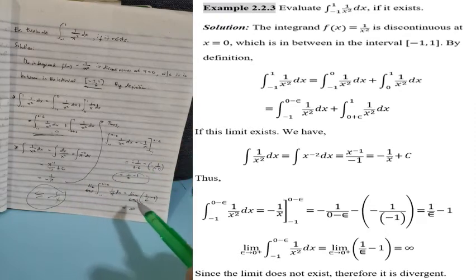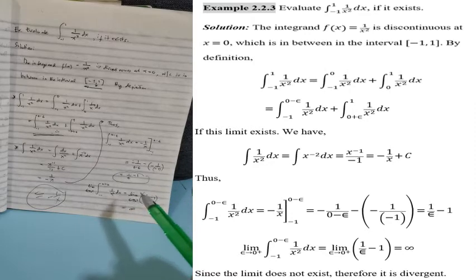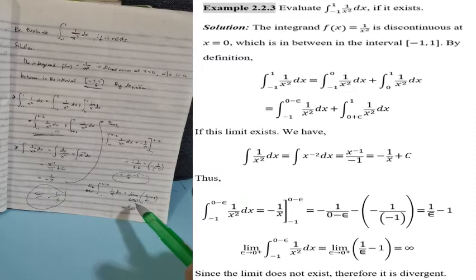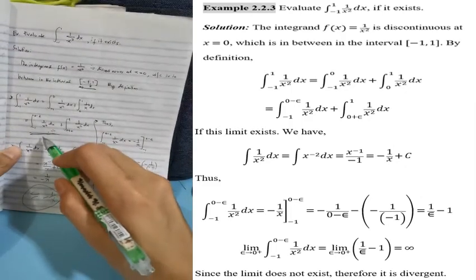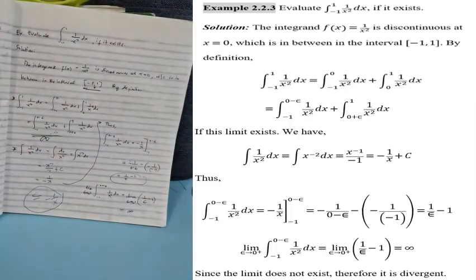So, ang limit nito, the limit of 1 over epsilon minus 1 as epsilon approaches 0 to the right. Always it approaches 0 from the positive side. So, 1 over epsilon, so 1 over 0, di ba? Okay, so 1 over 0 is undefined, that is infinite, di ba? And then infinity minus 1, mas malaki pa rin yung value ni infinity. So the limit of this is equal to positive infinity. So ibig sabihin, ang result nito sa first is si positive infinity.